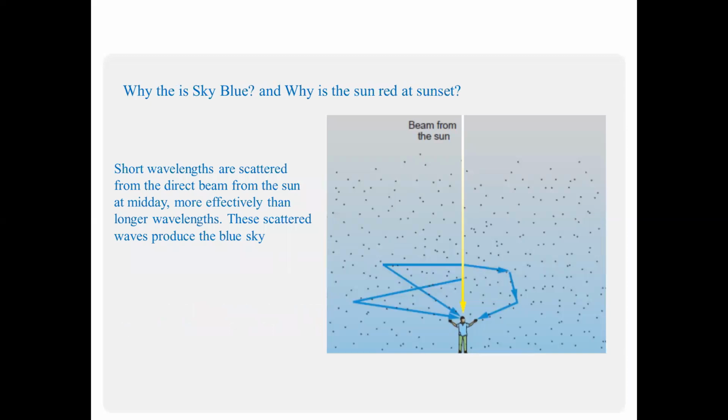Why is the sky blue and why is the sun red at sunset? Now we know that in the color spectrum, the wavelength varies, starting from blue, which is the shorter wavelength, and ending at red, the longer wavelength. At midday, shorter wavelengths are scattered from the direct beam from the sun more effectively than longer wavelengths. So that's why the scattered waves produce the blue sky.